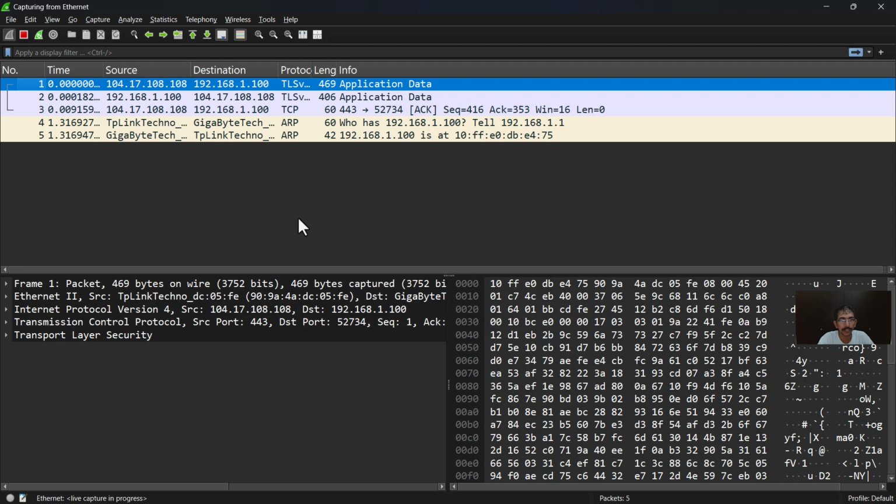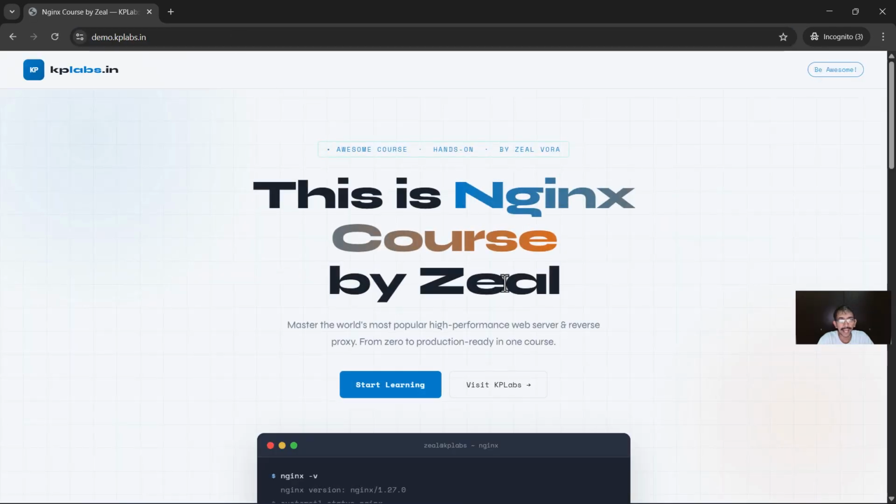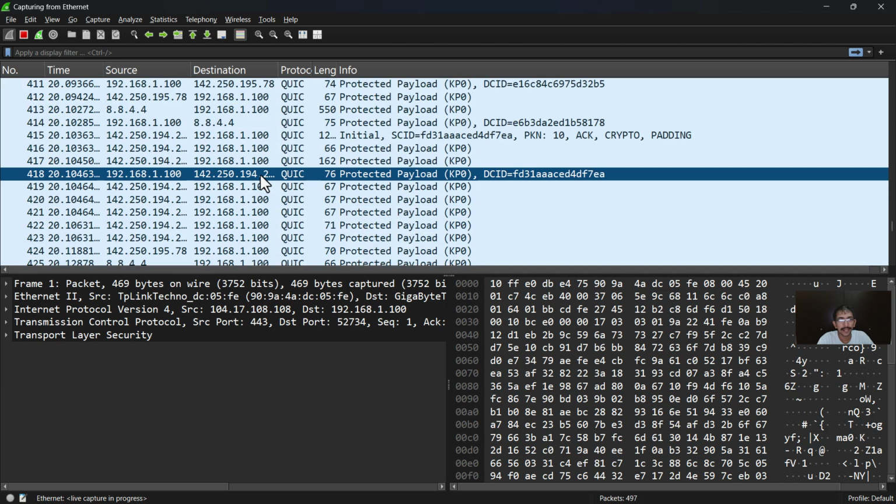Again, you see there are so many packets that you are able to see. Now from a new incognito window of a browser, let us go ahead and open the website again. And as expected, we are able to see this. Now in Wireshark, there are so many packets that you can see.